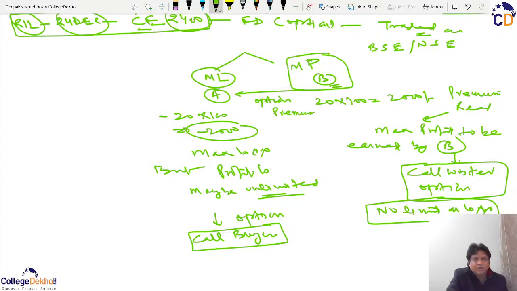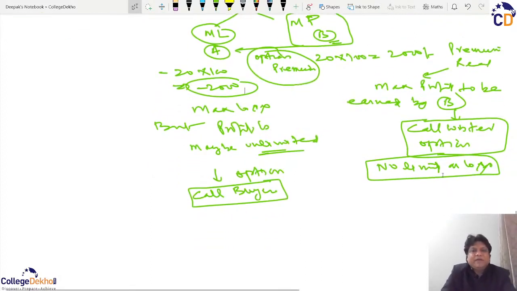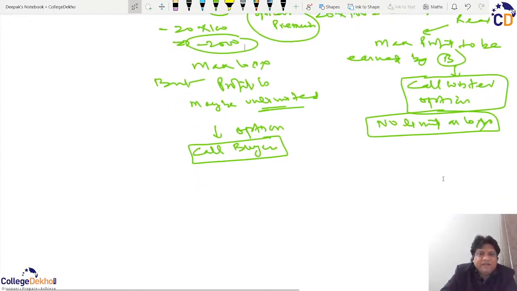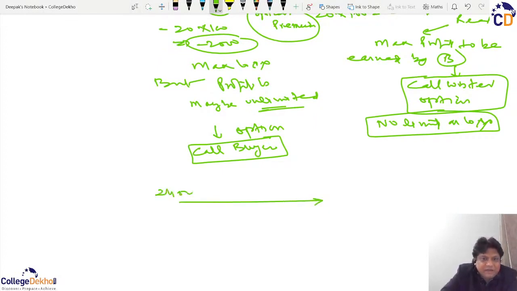And another more important thing: here I was talking because I believed that the price will go down. In the above case the price was going down, that is why I was looking to buy. But if A is sitting at 2400 and he believes that the price will go down, then he wants to sell at a higher price.